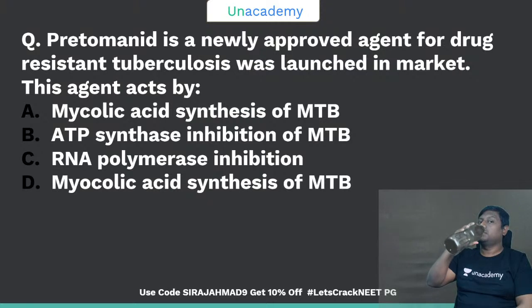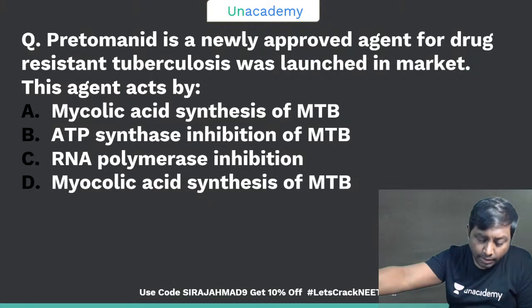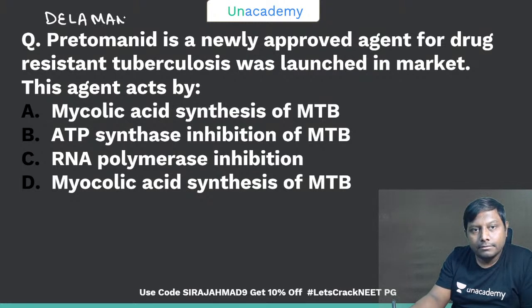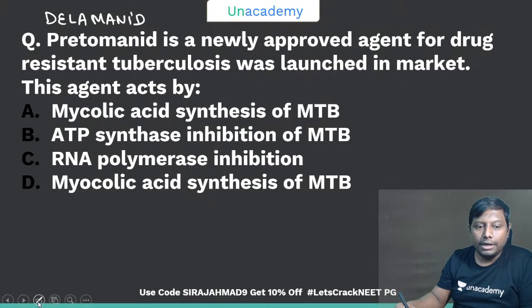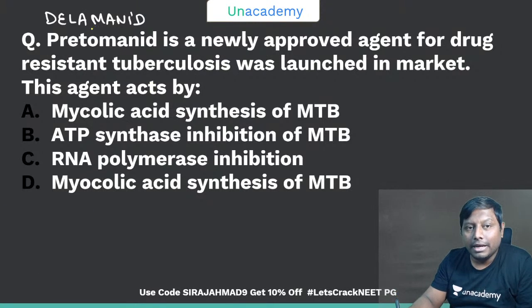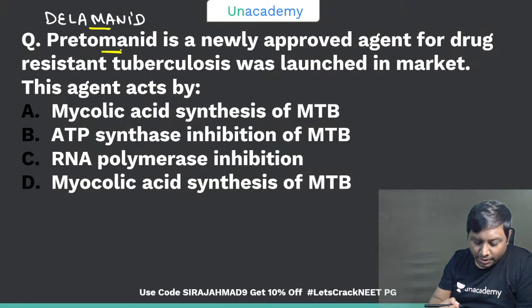So one of the other drugs present in the same family is delamanid. Okay, delamanid, pretomanid. Now how to remember this? Very easy. They all have manid, multiple M. Delamanid, pretomanid. So how are they going to work?